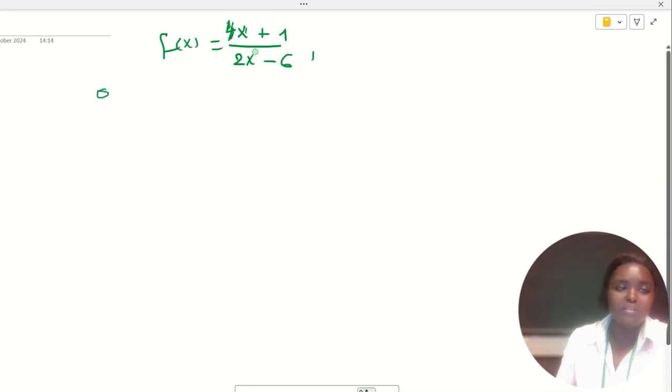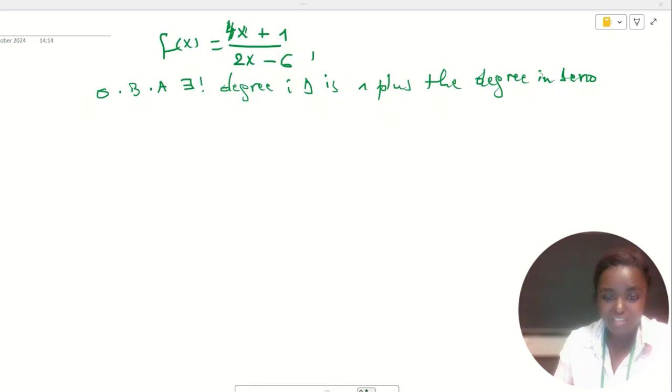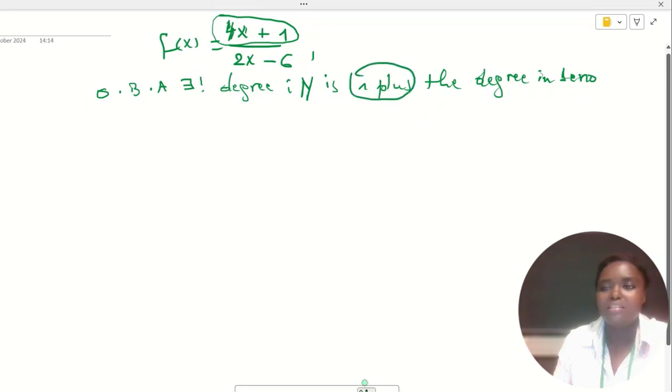Let me start with the oblique asymptote. The oblique asymptote exists if and only if the degree in the numerator is 1 plus the degree in the denominator.